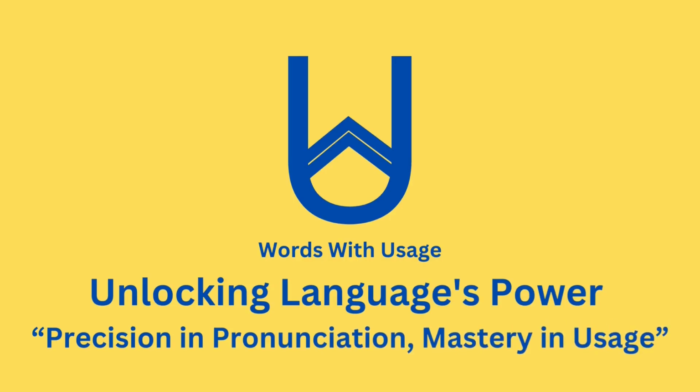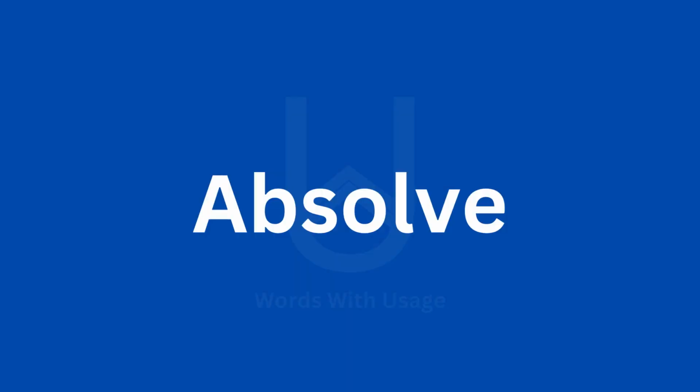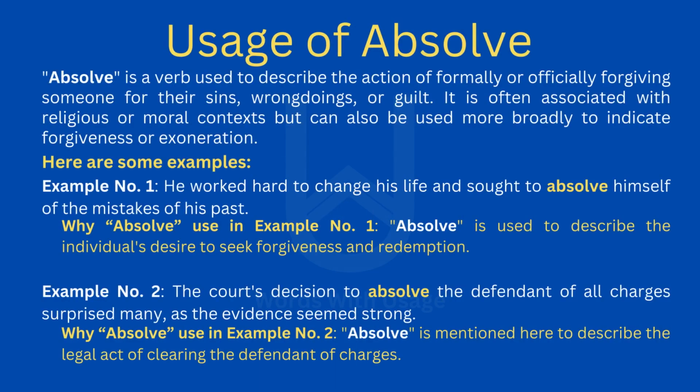In this video, the word is absolve. Absolve. Absolve is a verb used to describe the action of formally or officially forgiving someone for their sins, wrongdoings, or guilt. It is often associated with religious or moral contexts, but can also be used more broadly to indicate forgiveness or exoneration. Here are some examples.